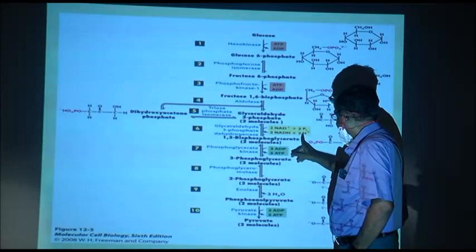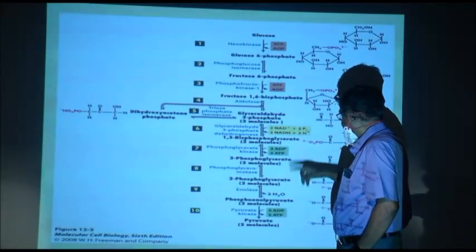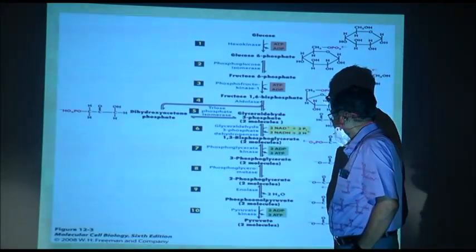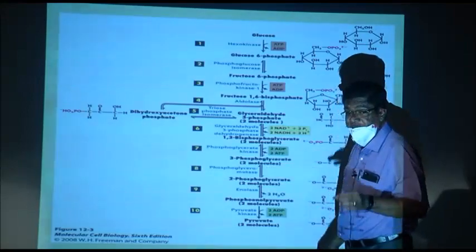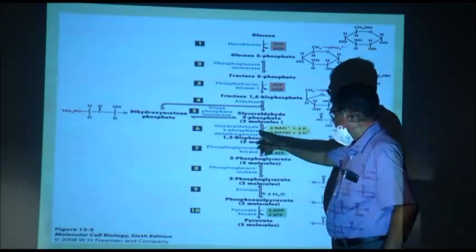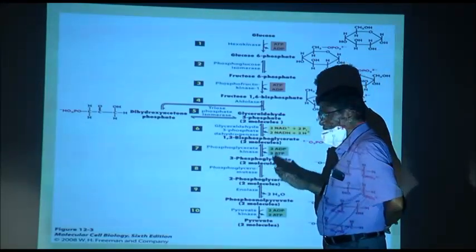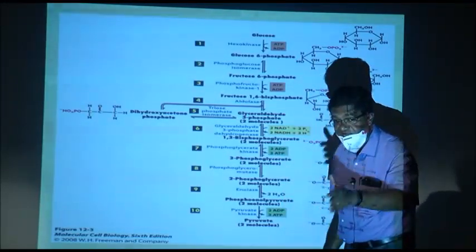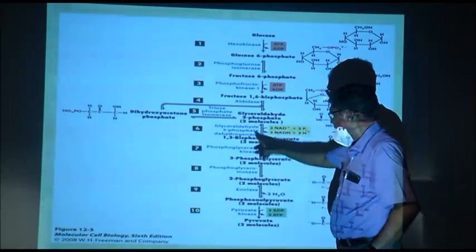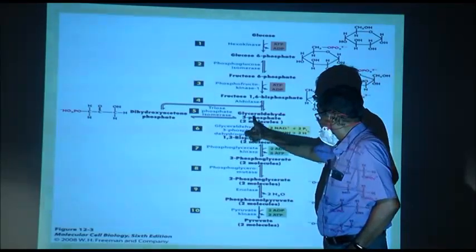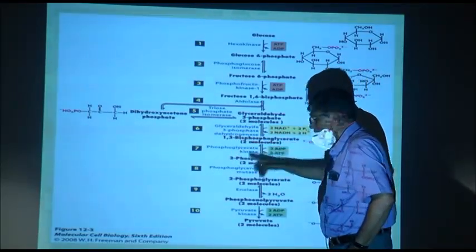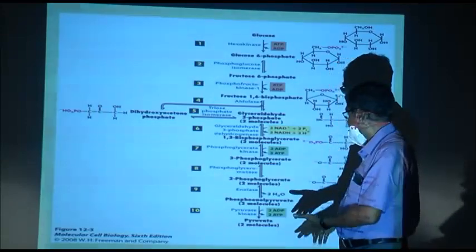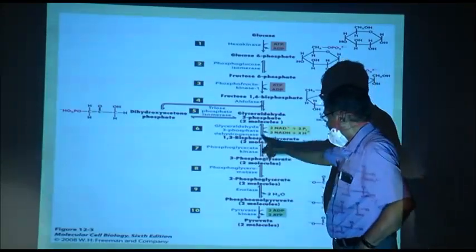NAD gives rise to NADH and H plus, and Pi is added. Now, it is not a kinase enzyme because there is no involvement of ATP, but the hydrogen is removed. So, the enzyme is glyceraldehyde 3 phosphate dehydrogenase, removal of hydrogen, dehydrogenase.